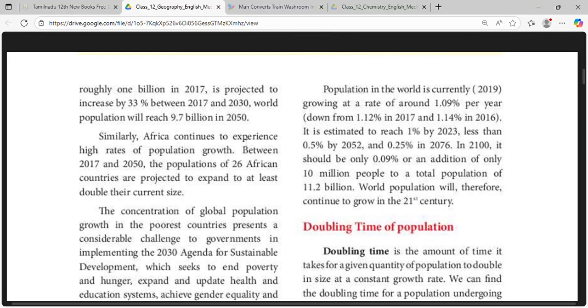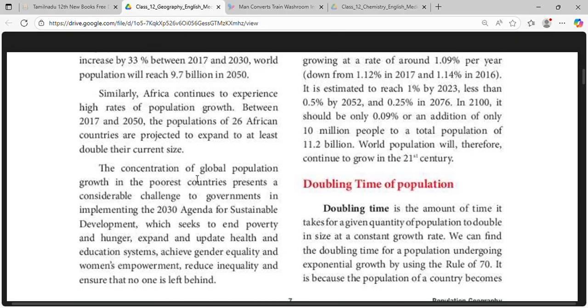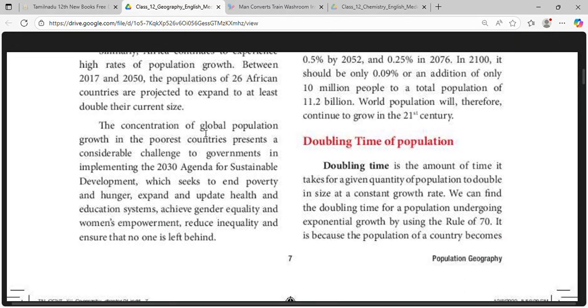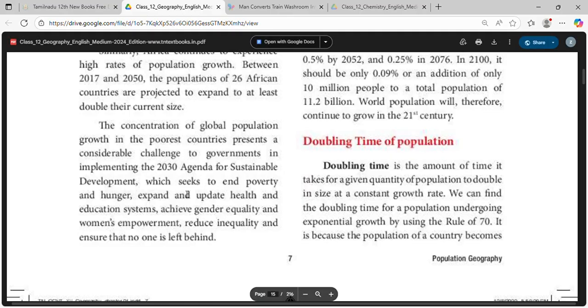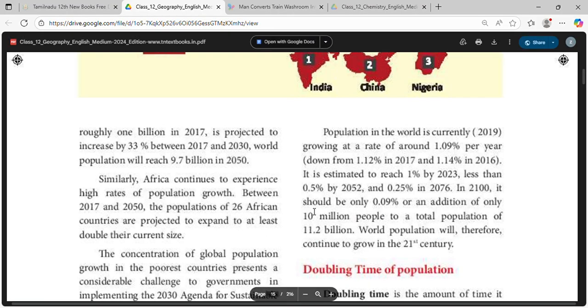Similarly, Africa continues to experience high rates of population growth. Between 2017 and 2050, the populations of 26 African countries are projected to at least double their current size. The concentration of global population growth in the poorest countries presents a considerable challenge to governments in implementing the 2030 Agenda for Sustainable Development, which seeks to end poverty and hunger, expand and update health and education systems, achieve gender equality and women's empowerment, reduce inequality, and ensure that no one is left behind.